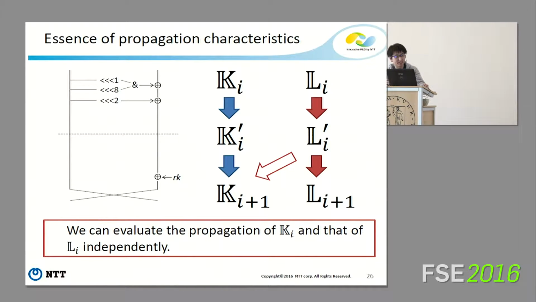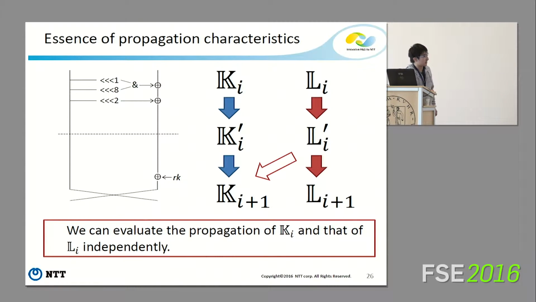Unfortunately, the propagation characteristic is very, very complicated, so I only talk about the essence. Now we have the sets K and L, and Ki and Li are the input division property. Now this is a random function of Simon.